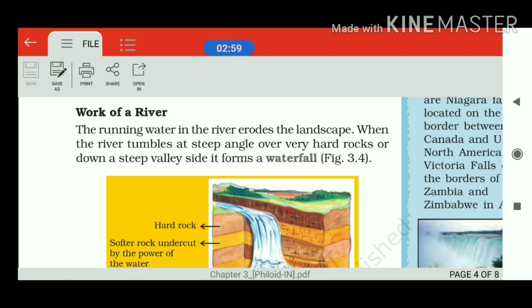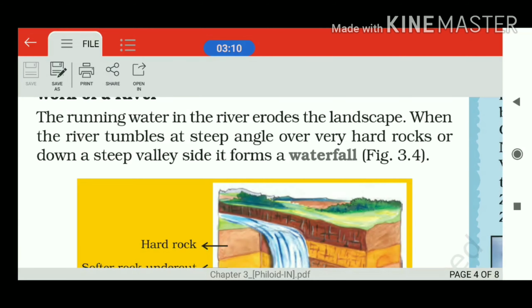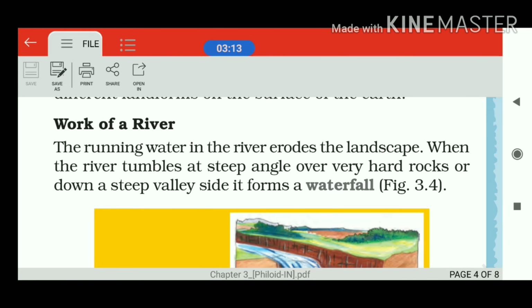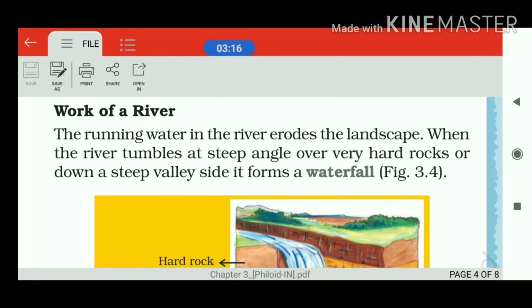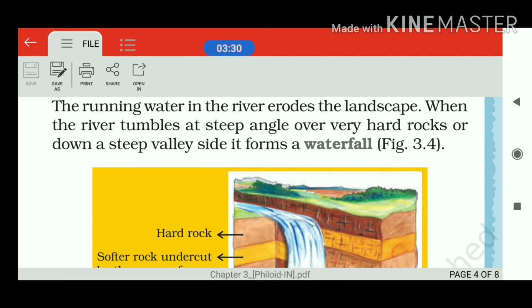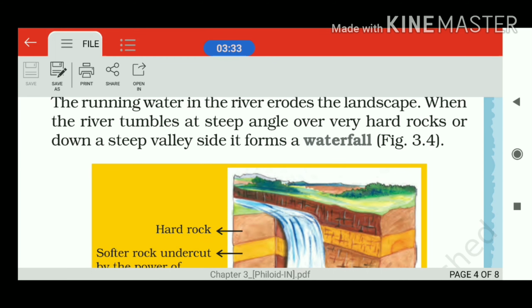The first stage, where the river usually originates, is referred to as the source. Rivers usually originate from a high place, from the mountains or from the plateaus. At the time of origin, due to the very high, very steep slope, the river at its source is very destructive. It has a great capability to erode the materials.